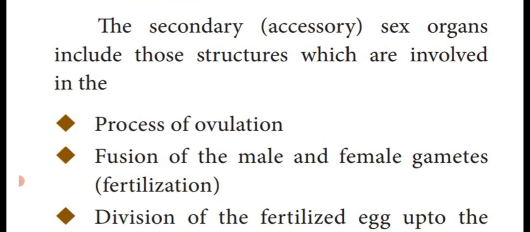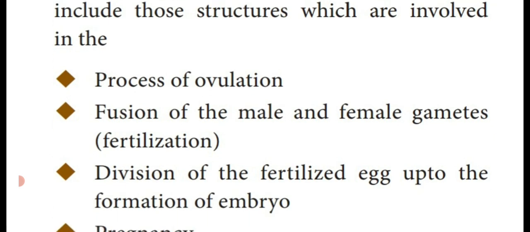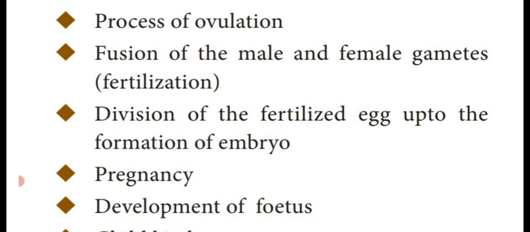Dear students, the secondary sex organs or accessory sex organs contain separate structures and are also responsible for different functions. Those functions are listed here. First one, process of ovulation. Process of ovulation means formation of egg or ova. That is said to be the process of ovulation.